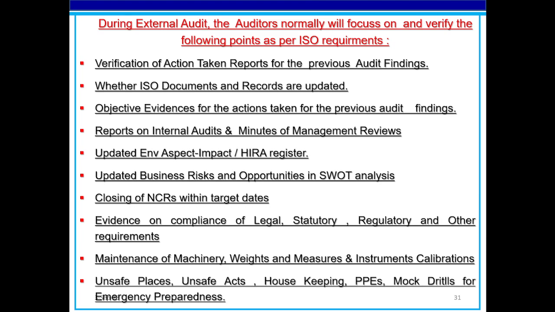Verification of action taken report for the previous audit findings, whether ISO document records are updated, objective evidence for the action taken for the previous audit findings, reports of internal audits and minutes of management review, updated environment aspect impact and HIRA register, updated business risk and opportunities in the SWOT analysis and action taken, closing NCRs within target dates, evidence on compliance of legal, statutory, regulatory and other requirements, maintenance of machinery, weights and measures and instrument calibrations, unsafe places and unsafe areas, housekeeping, PPEs and mock drills for the emergency preparedness.